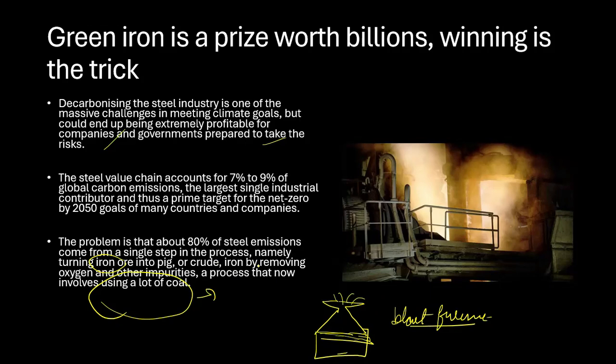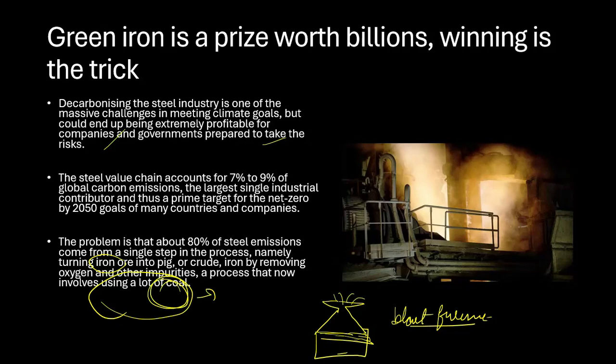So to get the crude iron, that is from the iron ore to the pig or crude iron, we're trying to mix it with other things, like we are using a lot of coal, especially to burn. Blast furnace means we need to give that much amount of energy here. How is this energy coming here? We are using the burning of coal. And when you're burning coal, the byproduct of burning coal is nothing but the carbon dioxide that you're going to get. So understand this. To make steel, you need iron. And in the iron industry, to get the crude iron itself, you're using so much amount of carbon or coal. And when you're burning this, you're getting a lot of carbon dioxide emission.